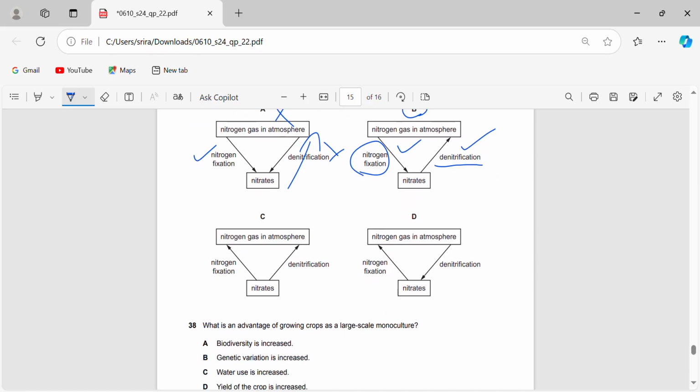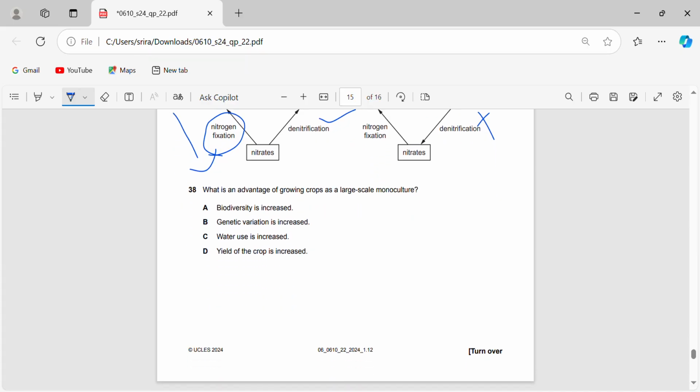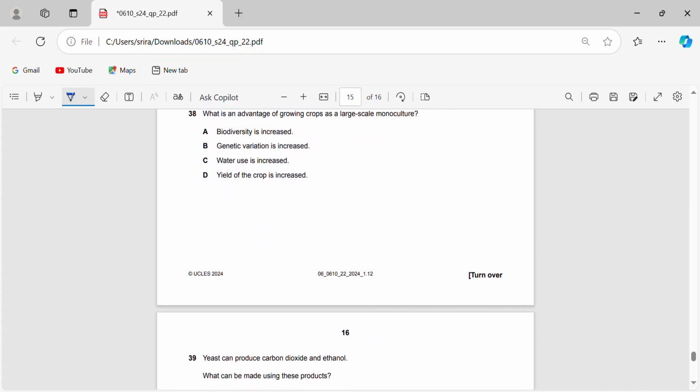So let's just see why these are wrong. So nitrogen fixation cannot be the opposite way. The arrow has to be like this. So that's why these two are wrong. And the denitrification arrow here is right, but here both are wrong. So 37B.